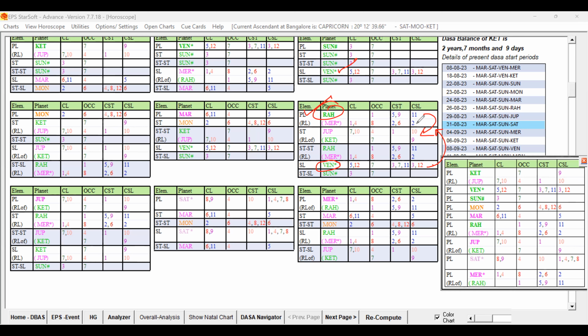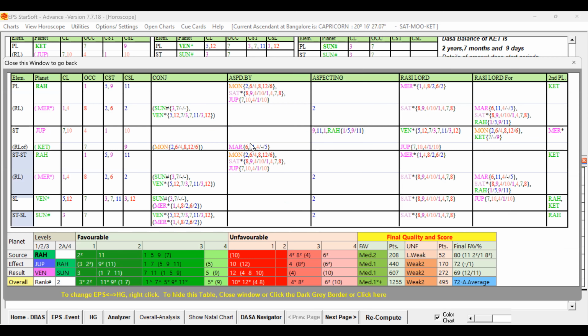This is stronger. So in Sun Mahadasa, you may be asking, where is the role of Sun here? Sun is there at the last level, and of course, definitely, Sun may be there in the support of these planets also. You can see Rahu representing Mercury, and that Mercury is having the Sun in conjunction. So Rahu is indirectly getting the support of the Sun, the Dasa Lord itself, and also Dasa Lord Sun is playing at the last level also.